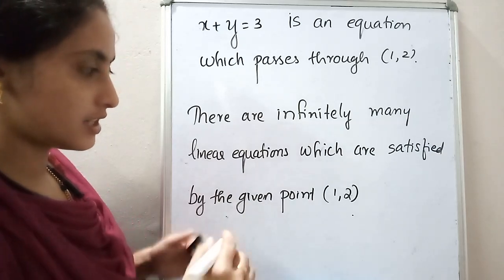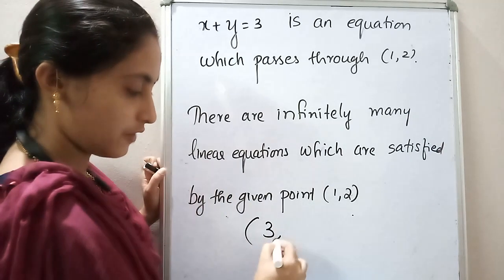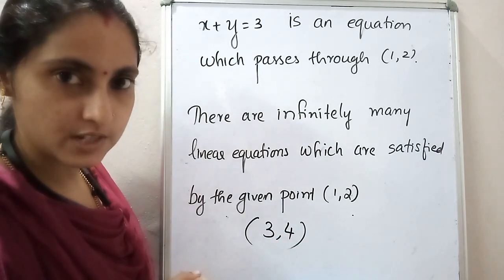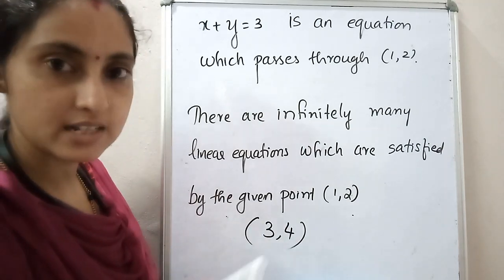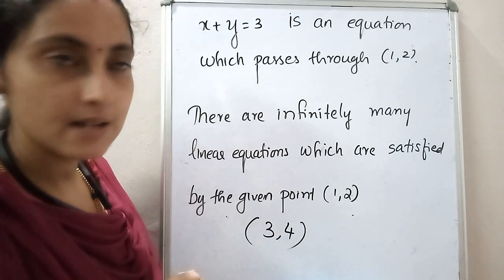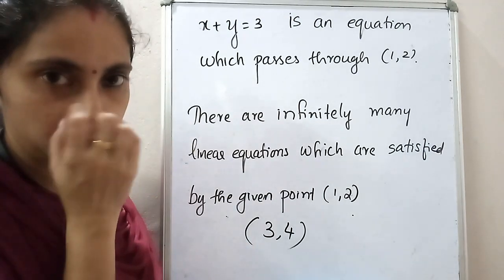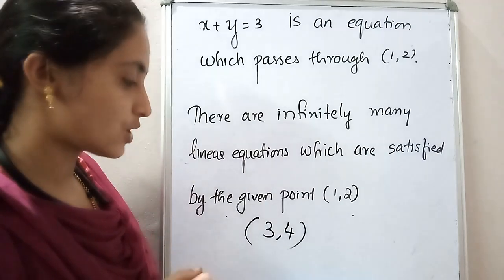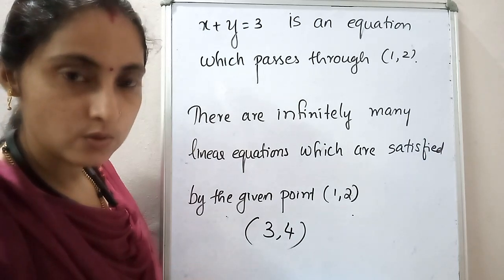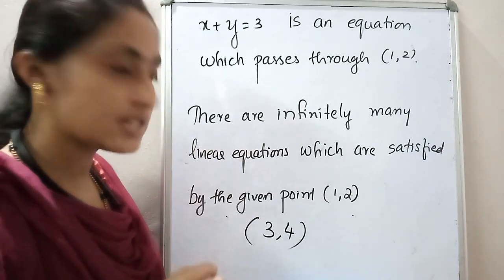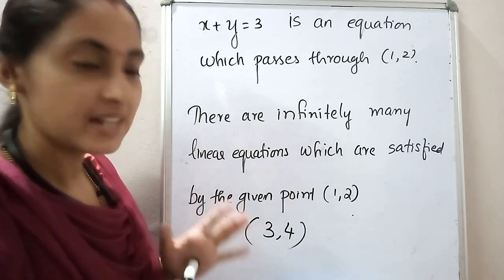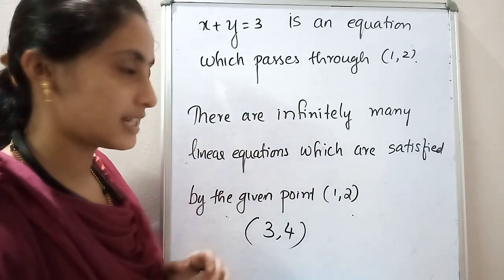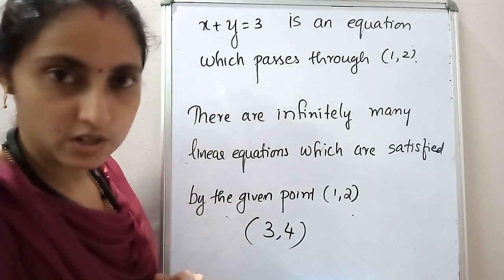Just listen here please. I will put another point, (3, 4). So can you say one equation which passes through the point? Yes, x plus y is equal to, adding those two, 3 plus 4, that is equal to 7. x plus y is equal to 7 is an equation which passes through the given point. The difference also you can write, that is x minus y is equal to minus 1. That is also a line which passes through this point. Likewise, you can find infinitely many linear equations which satisfy the given point. That is the one main thing that you have to keep in your mind.